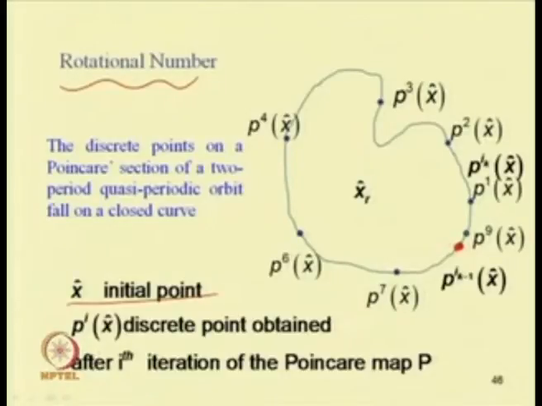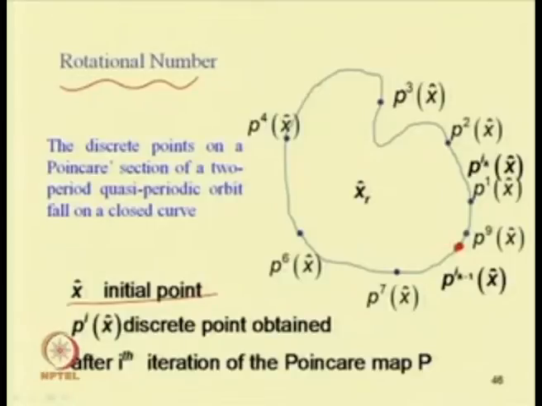To obtain the rotational number, first we have to plot this curve and check after what iteration the same point arrives.